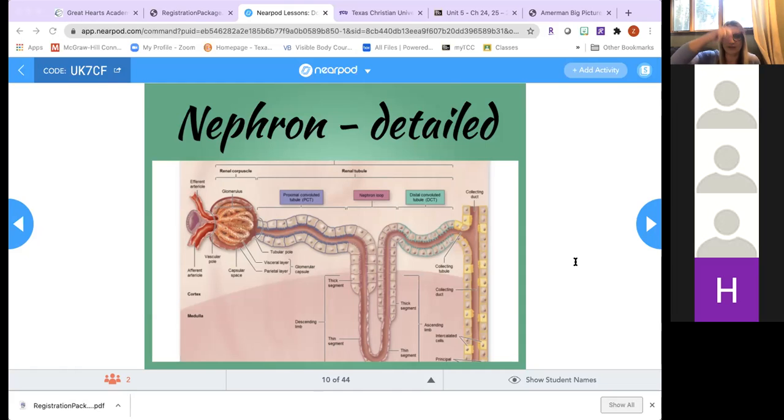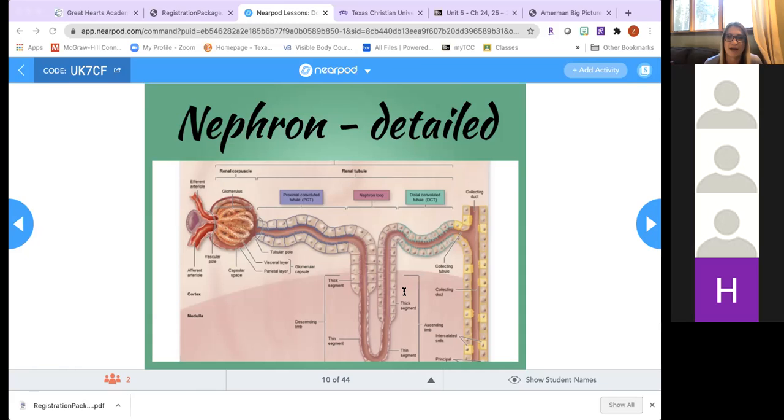So when you look at the nephron loop, the part of the nephron loop that goes down into the pyramid, that's going to be your descending limb, because the fluid is going to go down into the renal pyramid. And then there's that bottom loop. We call that a hairpin turn of the nephron loop. That's not really labeled on this picture. And then you have the part that's going to turn upwards and go back towards the cortex. That's the ascending limb.